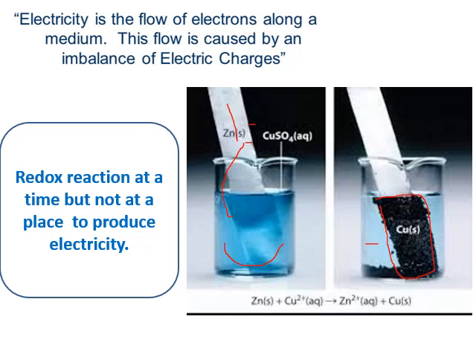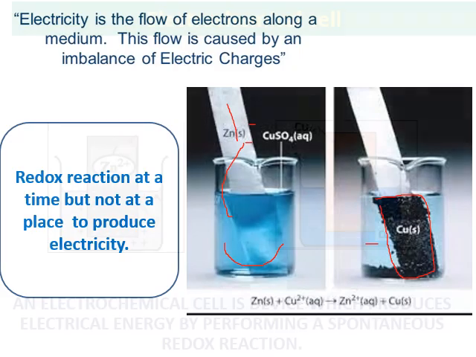Okay, so that's why a redox reaction happens at a time but not at a place. A redox reaction always takes place at a time. That means oxidation and reduction take place simultaneously. But if it is done at one place, it will not result in electricity. It will produce heat energy.